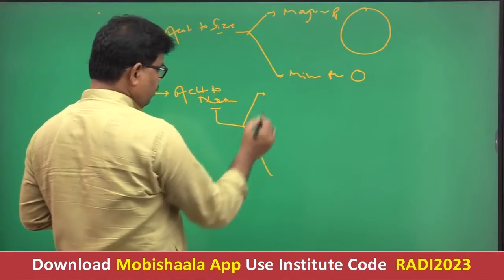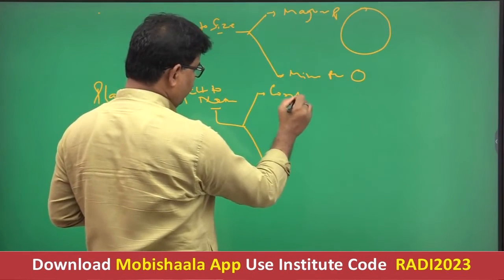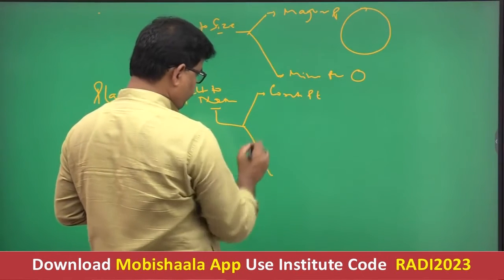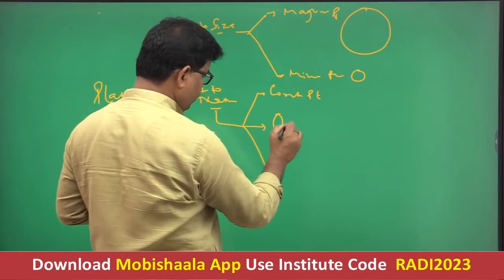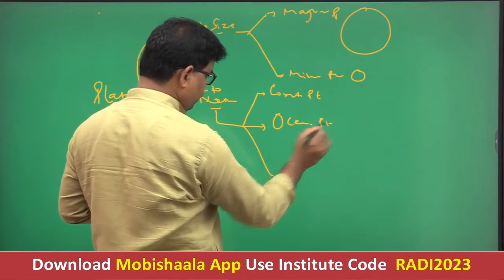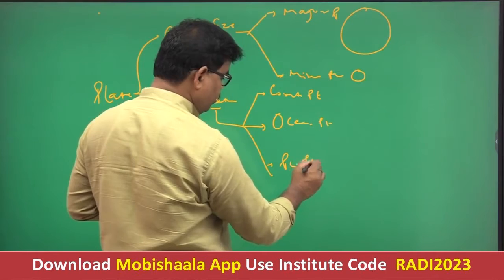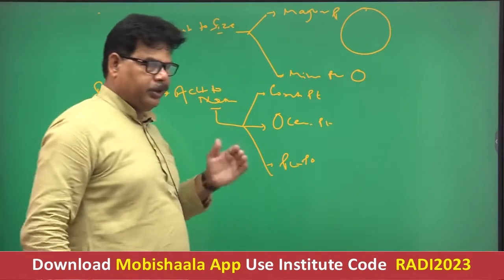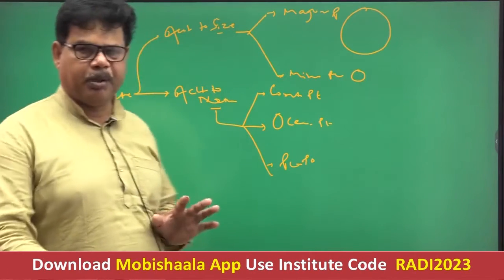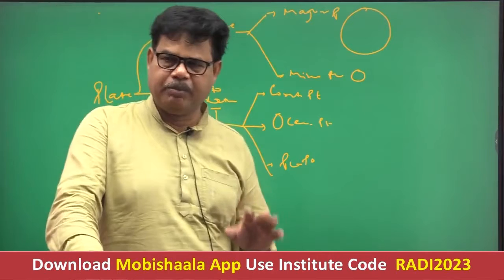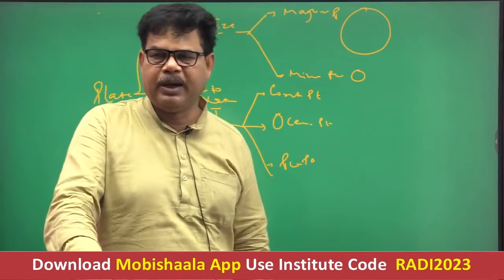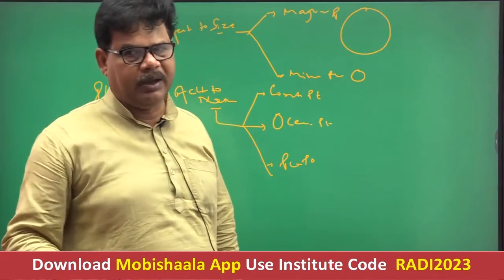One is continental plate, second is oceanic plate, and third is partially continental and partially oceanic plate. Getting well? So according to nature, there are three types of plate: continental plate, oceanic plate, and partially continental and partially oceanic plate.